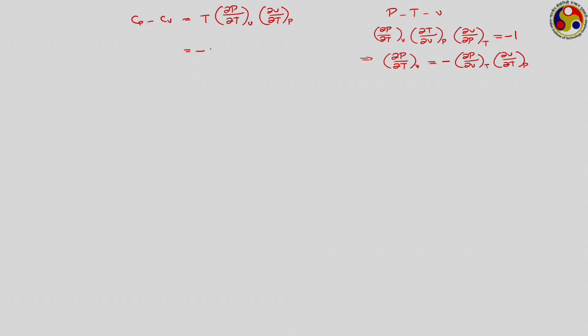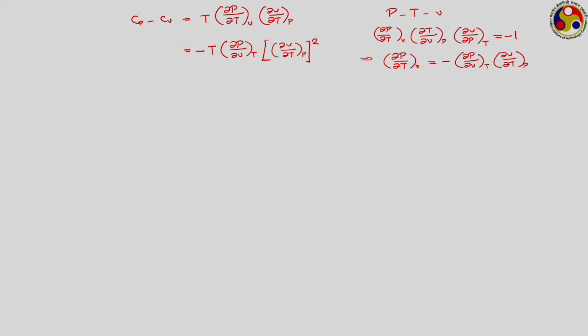So, we are having a minus sign coming in, then temperature, then we have ∂P/∂V at T, and that ∂V/∂T at P is becoming squared.